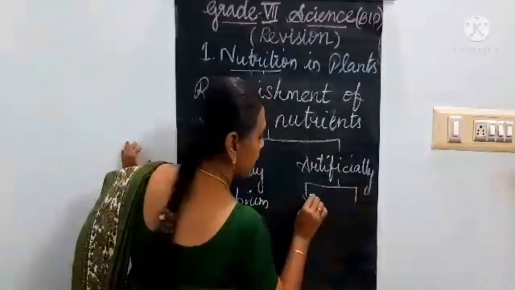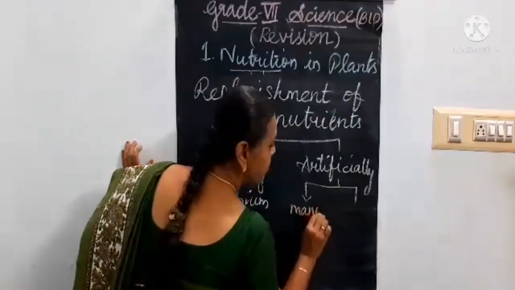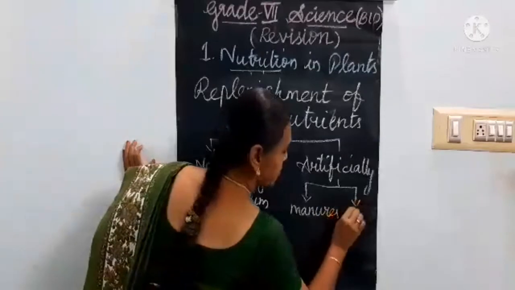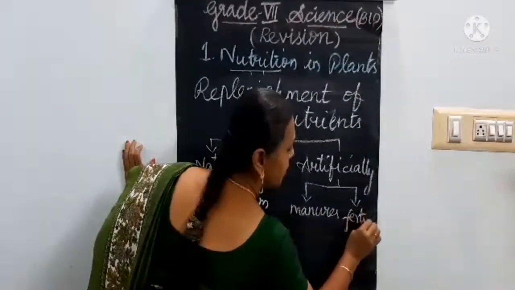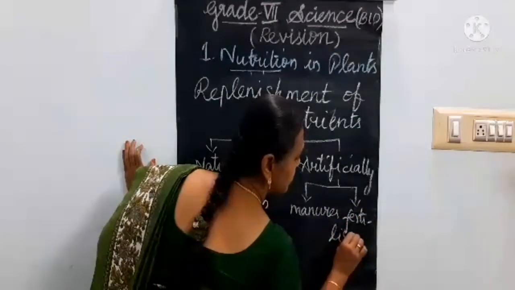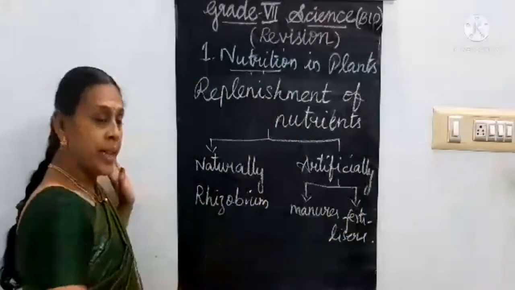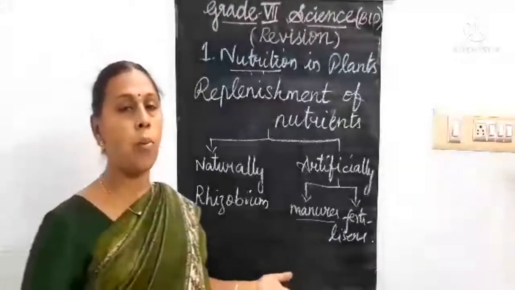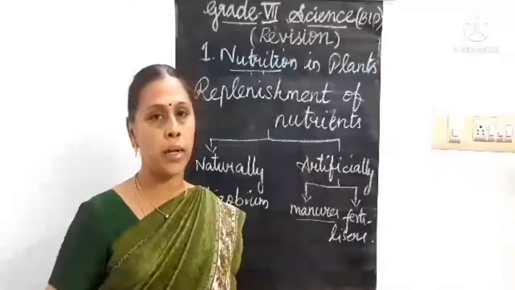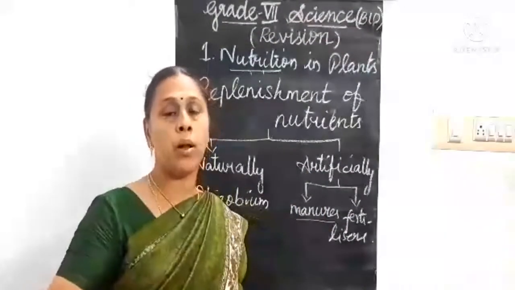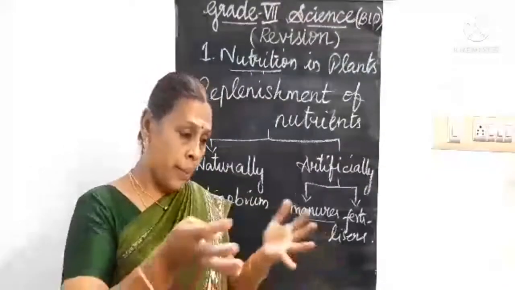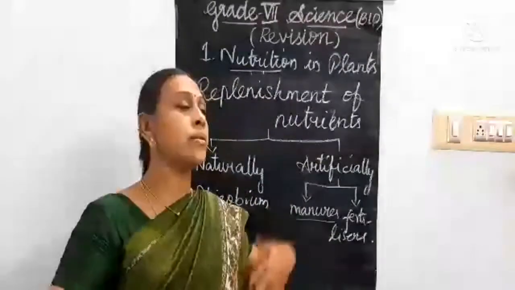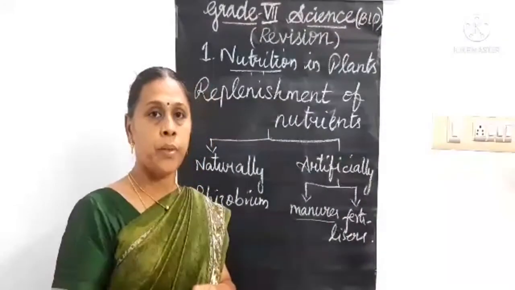Artificially by supplying the manures and fertilizers. That means manure is nothing but the organic compounds, carbon compounds that we are adding, cow dung or the waste from home and all. So we are making them decompose and supplying to the plants.